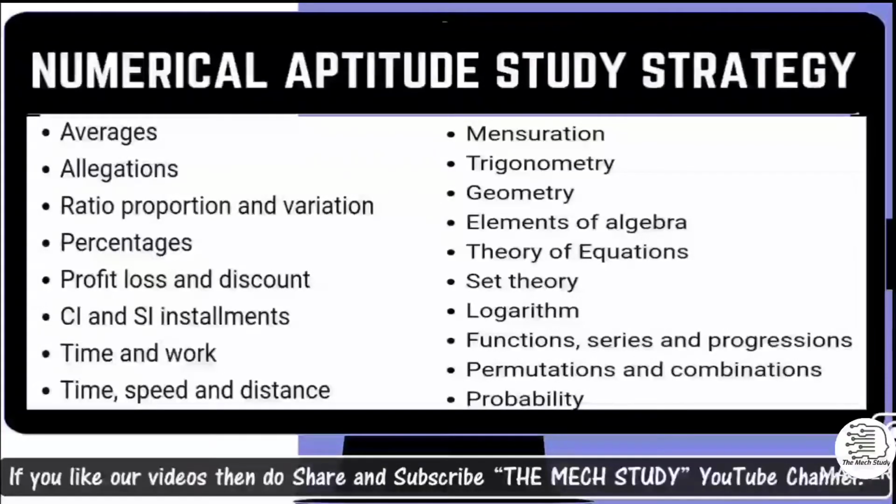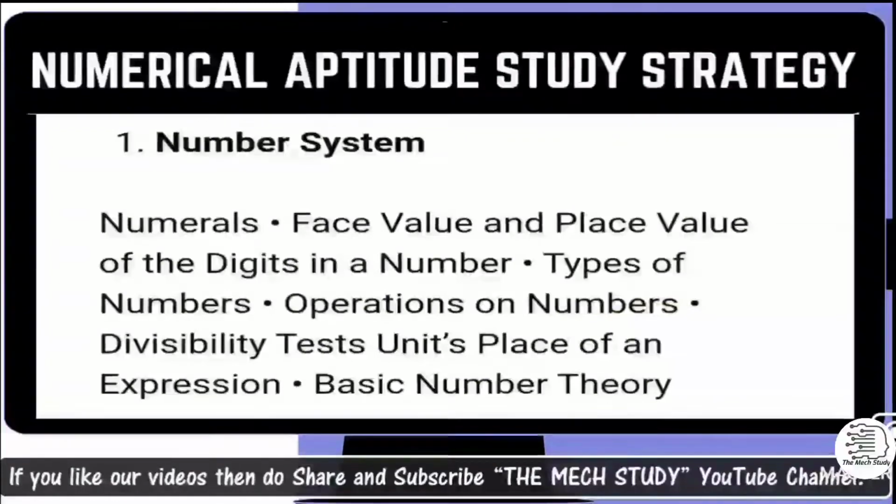The major topics are average, allegation and mixture, ratio and proportion, percentage, profit loss discount, CI and SI with installment, time and work, time, speed and distance, mensuration, trigonometry, geometry, elements of algebra, theory of equations, set theory, logarithm, function, series and progression, that is AP and GP, permutation and combination, and probability. Make sure that these topics are important before going to any examination. I'll start one by one with the important topics.